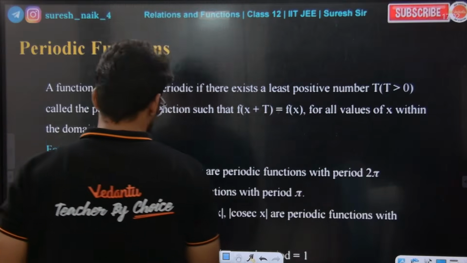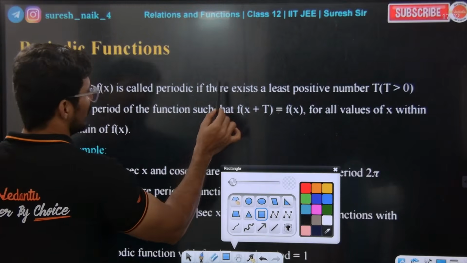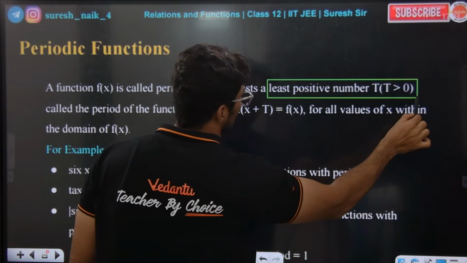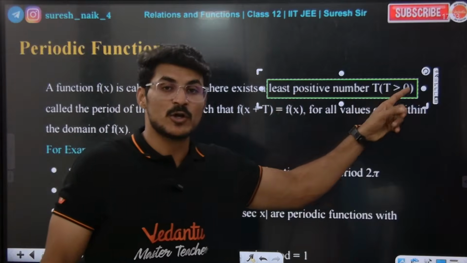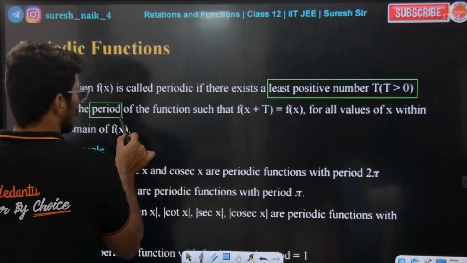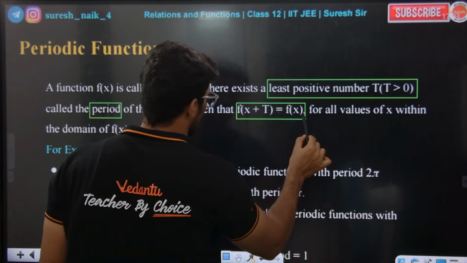Okay, for example, let me tell you. Guys, f of x is called periodic if there exists a least positive number t, greater than 0, called the period of the function, such that we need to follow this definition.